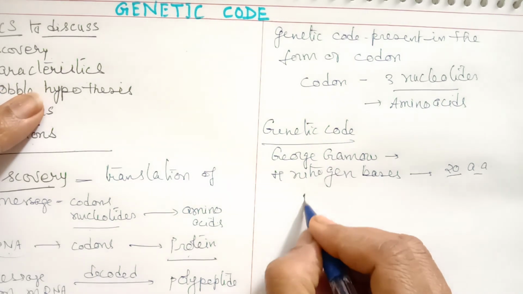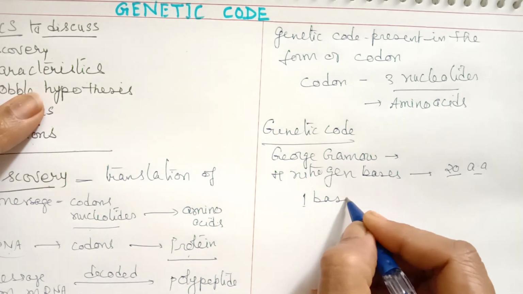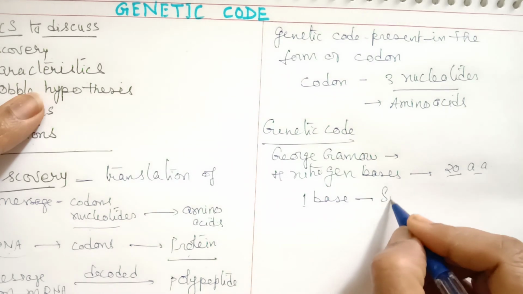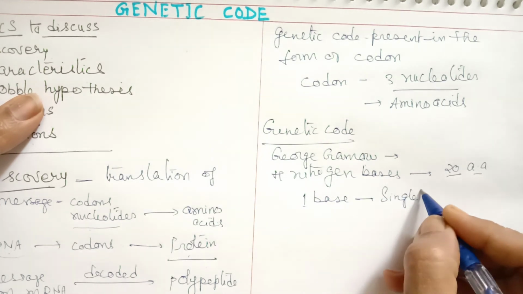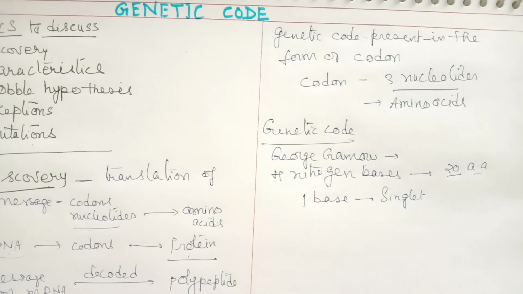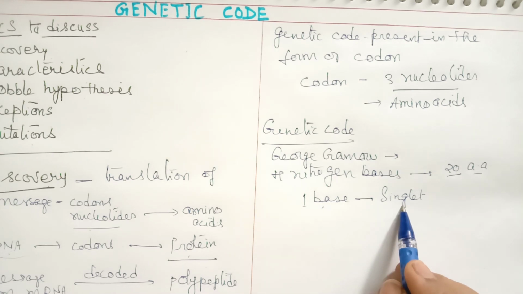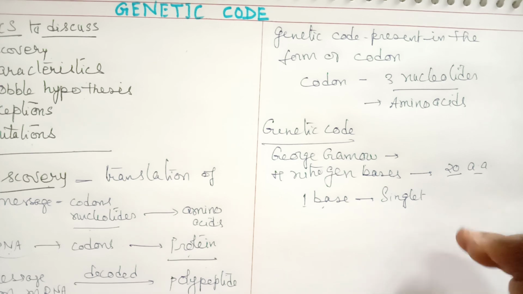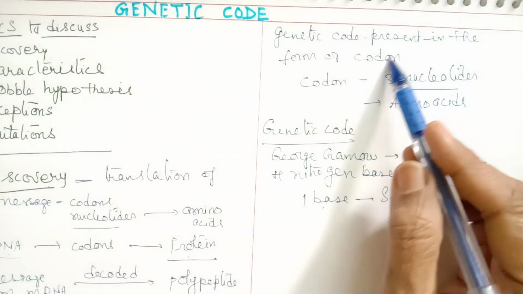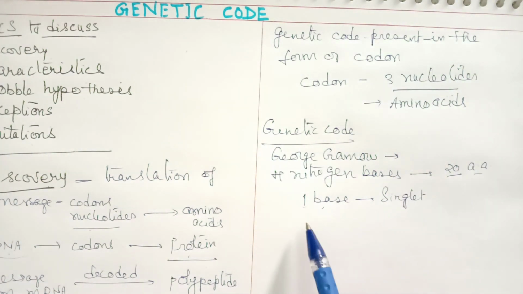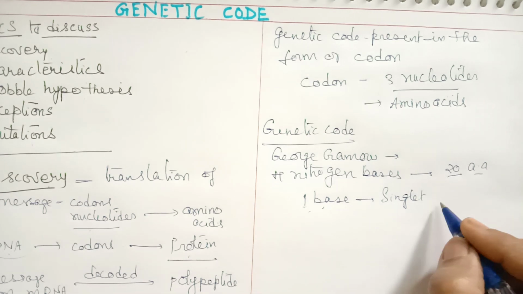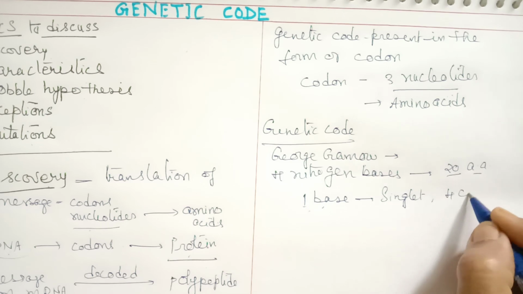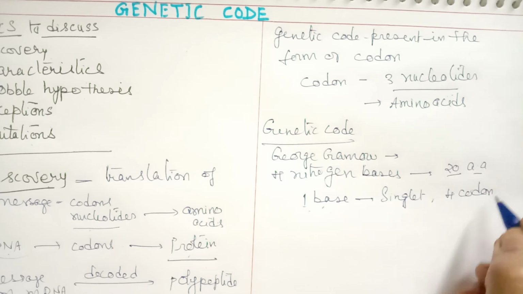In the first combination, when only one base is taken, the code is called a singlet code. That means the codon must have only one nitrogen base. With 3 nucleotides, it was established later. But to start with, only one base was taken. So if one base was taken, the number of codons obtained was only 4.